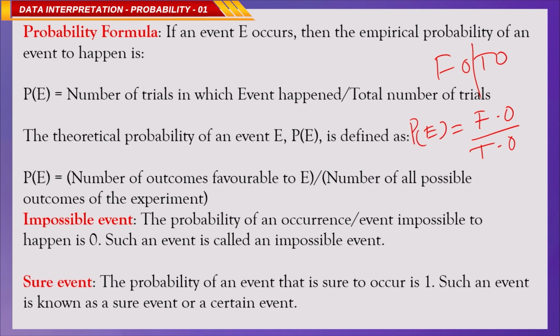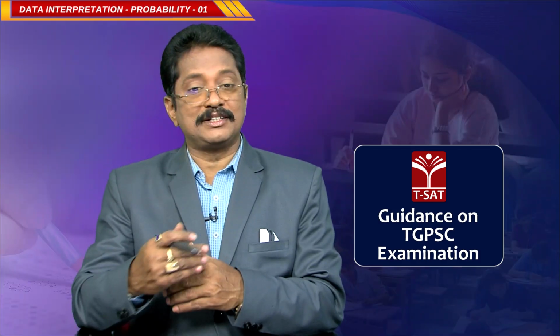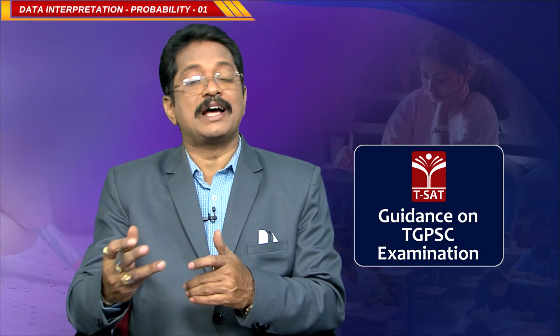Is it clear? An event that is impossible to occur has probability 0, and such an event is called an impossible event. And an event sure to occur has probability 1, and such an event is known as a sure event or certain event. So, you have to remember these two words: impossible event and sure event. If the probability of an event is 0, then it is an impossible event. If the probability is 1, then it is a sure event.